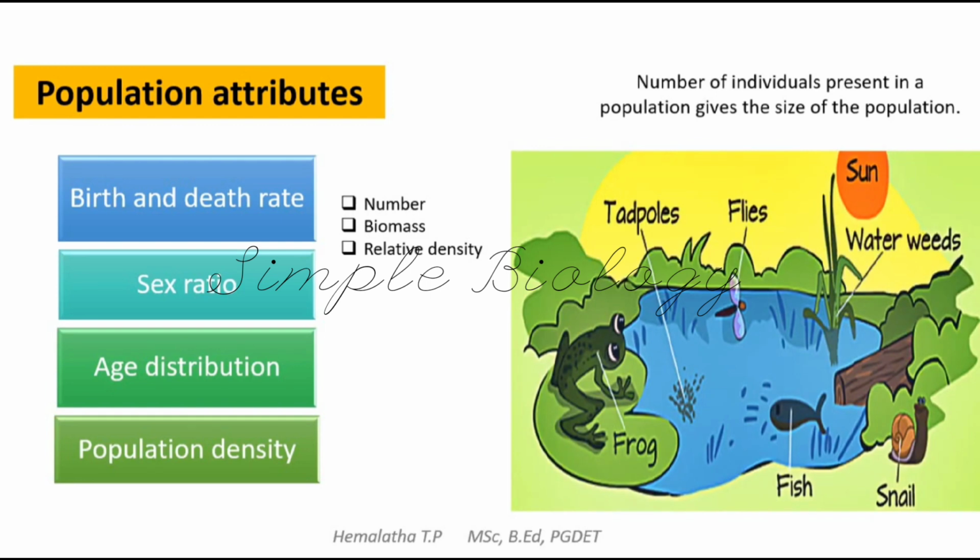Suppose we take the example of a pond ecosystem. There we can see many organisms living together, and many populations will be there. Depending on that, by calculating the number of individuals, we can tell whether the population of that particular species is more or less. By calculating the number of frogs, we can tell whether the density of the frog population is more or less. Like that, we can count the number of fishes, snails, tadpoles, flies, etc., and we can tell whether the density of the population of that individual species is more or less. This is one way of calculating the population density.